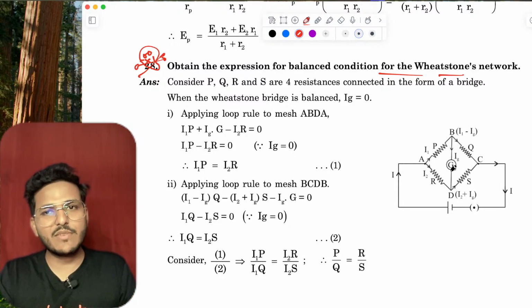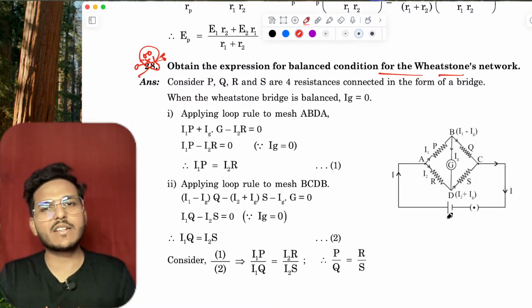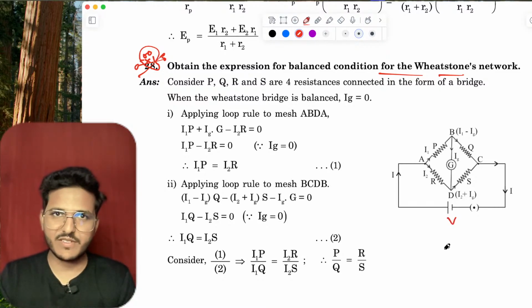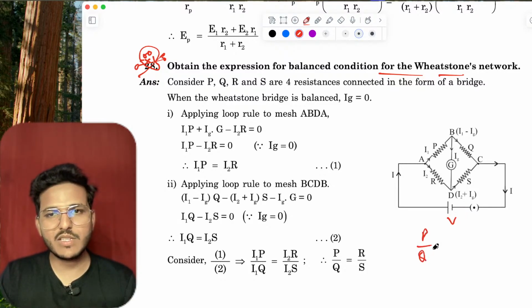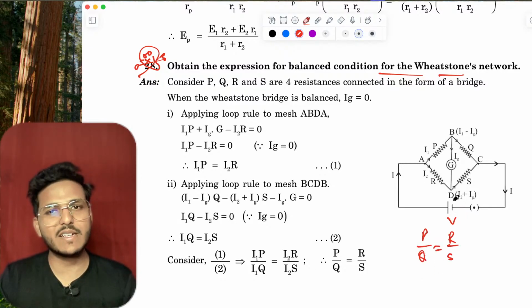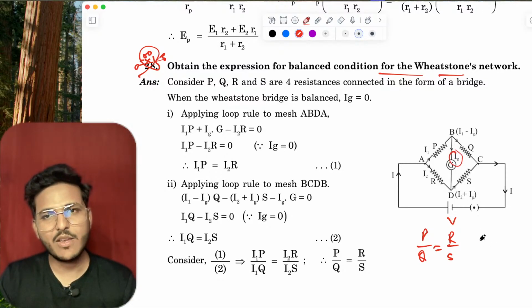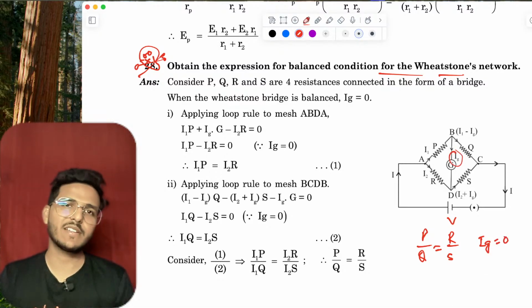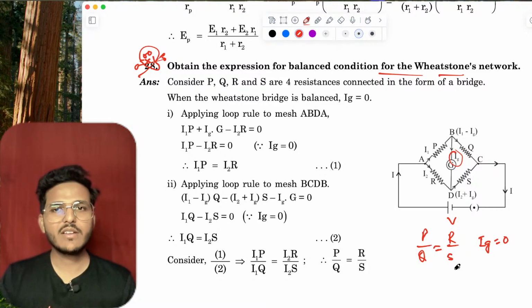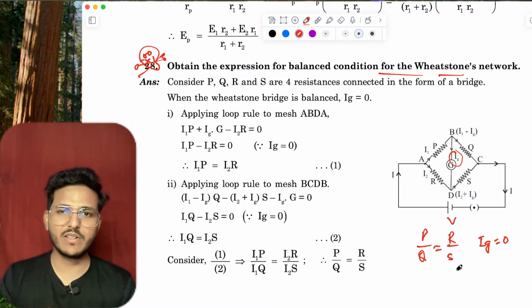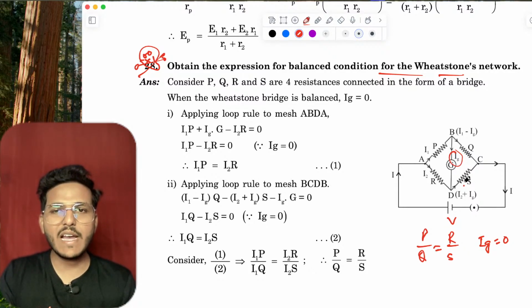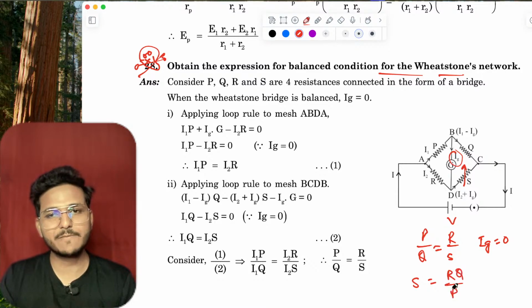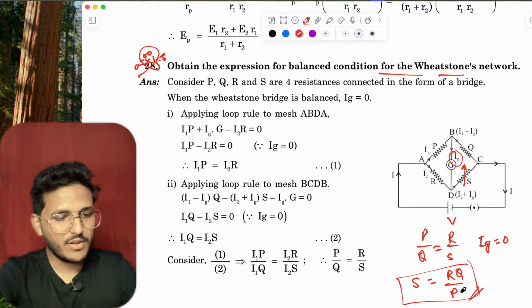One diagonal is connected with the galvanometer and another diagonal with the external potential difference V. If P upon Q equals R upon S, which is the balanced condition, then the galvanometer current Ig will be 0, that is open circuited. This is the balance condition of the Wheatstone bridge. And why is it used? It is used to find any unknown resistance. If S is an unknown resistance, then S equals RQ upon P.